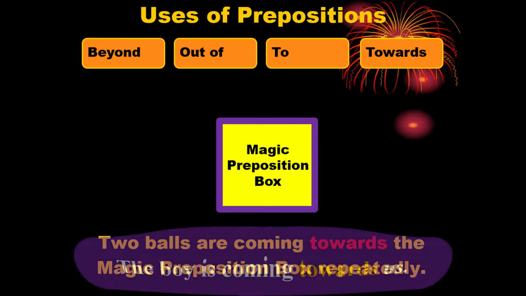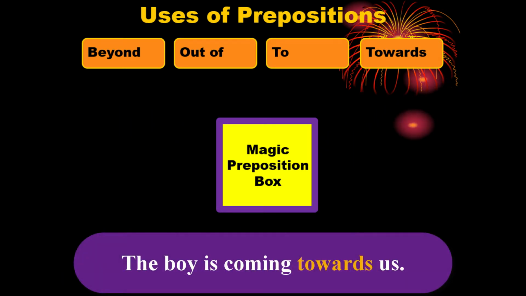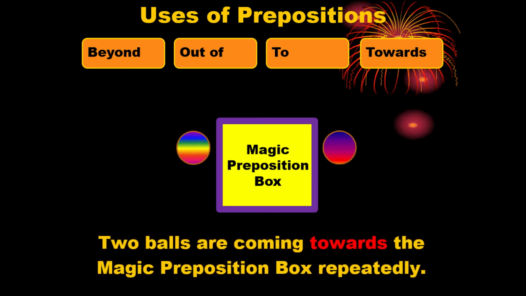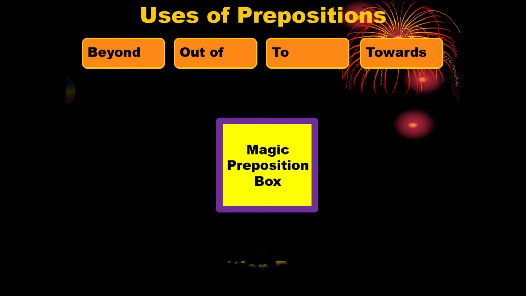In another example, we can say a boy is coming towards us. Here we have used towards because a boy is coming to our destination, that means to our position, to our place, but he has not reached yet. He has started coming to our position, but he is still on the way. So to indicate the movement of something toward its destination, we use the preposition towards. We are going to the next one.